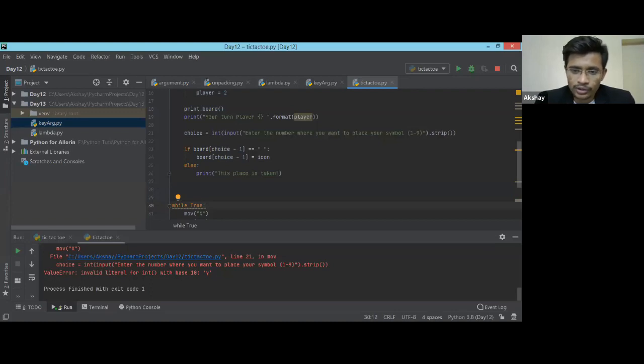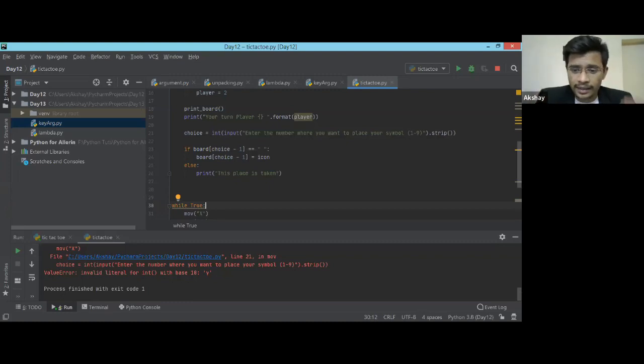Yes, only Suraj. Nobody else is interested. Okay, Nandini is also interested, and she did quite a good job. She took help from the internet, but she did it. I saw her output. The way Nandini implemented it is quite different, and I'm sure the way Abhinandan has implemented it will be different again. So it's your thought process, how you think. What I just showed you is my thought process. I added player because I think Suraj was thinking of giving it a name as X's turn or O's turn. That is your thought process.